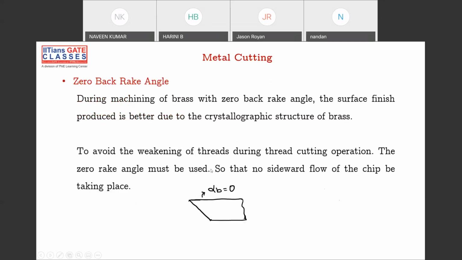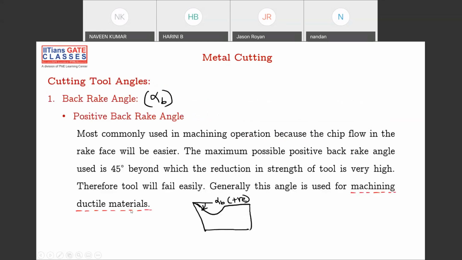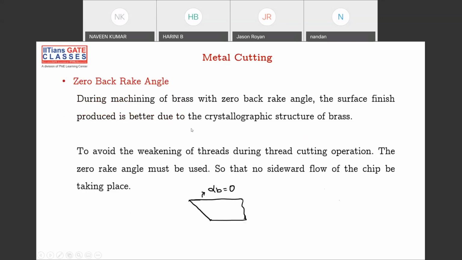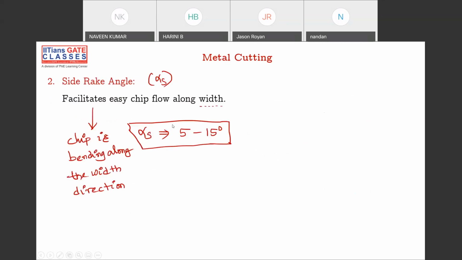Zero back rake angle is used for machining brass, and also it is used for thread cutting. And negative back rake angle is used for brittle materials. So please remember, positive is for ductile material, zero is for brass material, and negative is for brittle materials. Okay, and side rake angle will try to compensate the chip bending, and it ranges from 5 to 15 degrees.